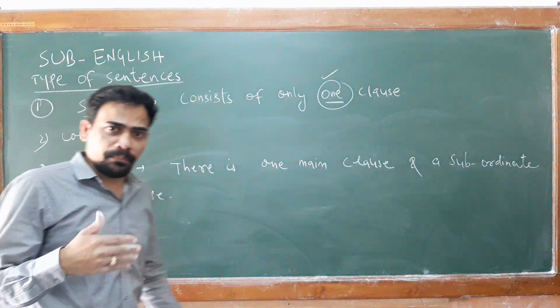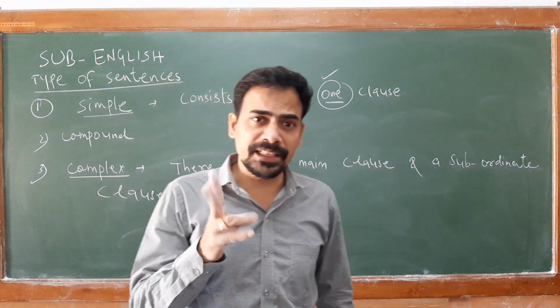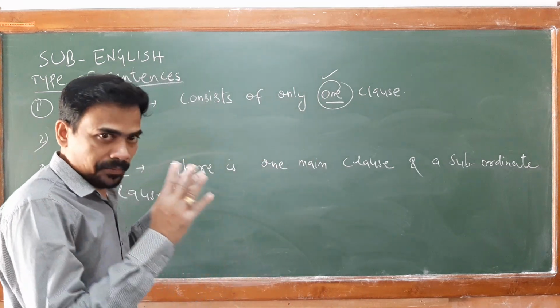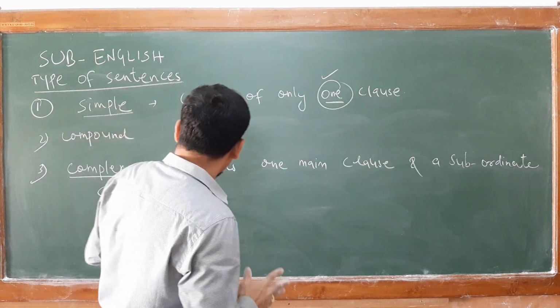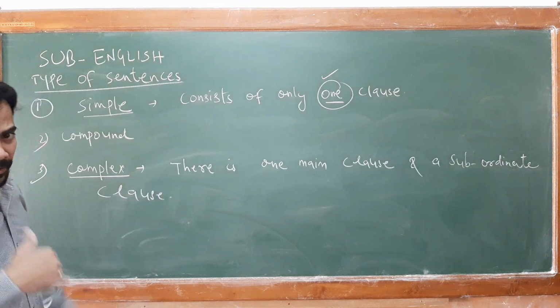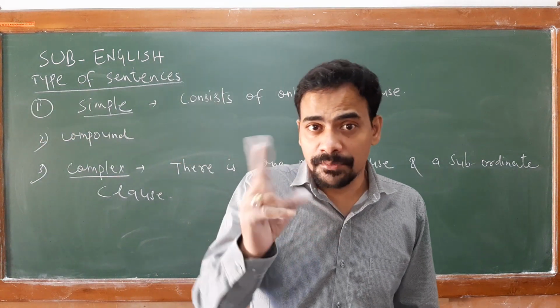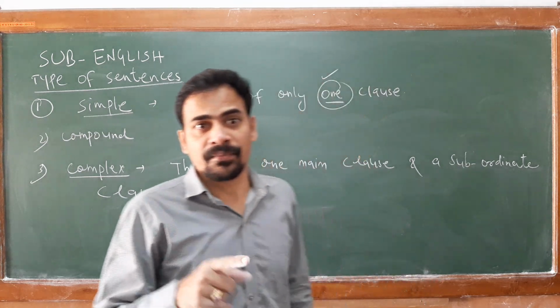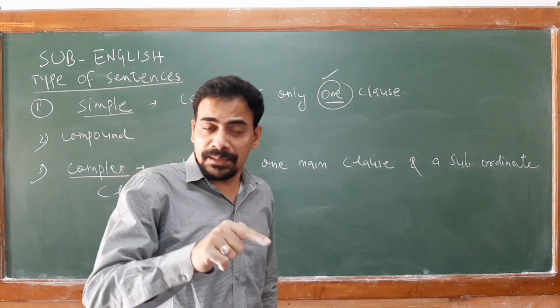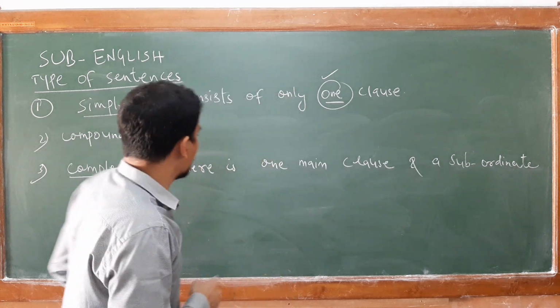Previously, in a compound sentence you noticed two independent clauses joined by connectors. Now in complex you also find more than one clause, but we have to identify whether these two clauses are independent, or there is one main clause and another one subordinate clause.